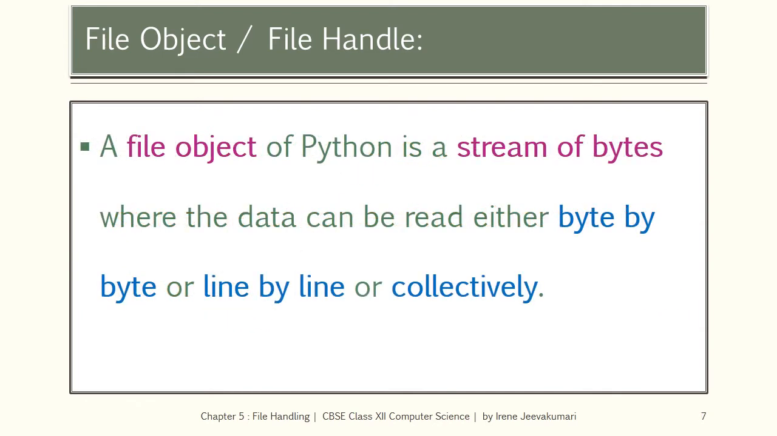Let us see what is a file object of Python. A file object of Python is a stream of bytes where data can be read either byte by byte or line by line or collectively. In simple terms, a file object can be described as a reference to a file on disk. It opens and makes it available for a number of different tasks.